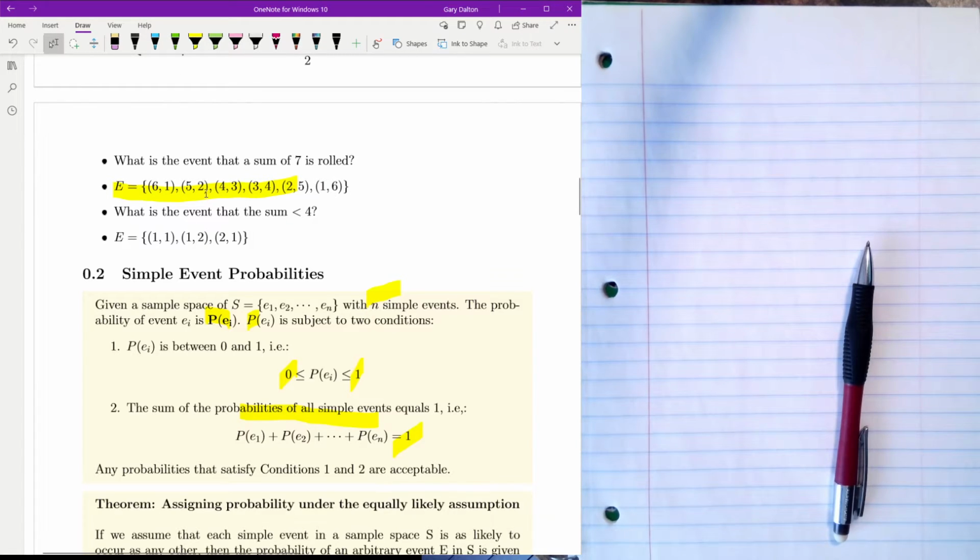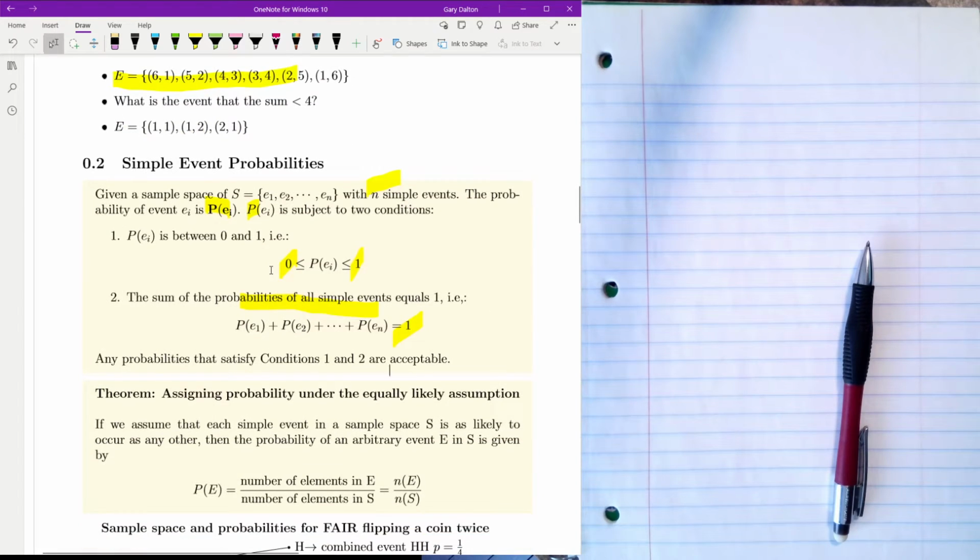Now, generally speaking, what we're doing in this class is we're assigning probability under the equally likely assumption, which means we're using a fair coin. We're not using weighted dice. So when we're saying we flip a coin, heads or tails, we're saying that heads is just as likely as tails. Under those circumstances, and that's not always the case, obviously, otherwise we wouldn't even say a fair coin or an unweighted dice. But when we are operating under the equally likely assumption, the probability is equal to the number of elements in E divided by the number of elements in S.